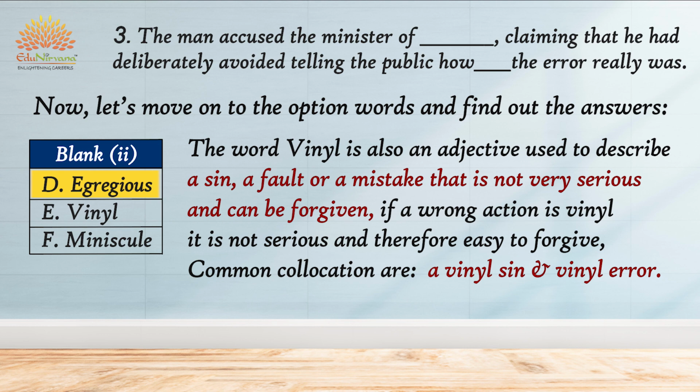Now let's move on to the second option for the second blank, and the word is venial. The word venial is also an adjective and it is used to describe a sin, a fault or a mistake that is not very serious and can be forgiven. If a wrong action is venial, it is not serious and therefore easy to forgive. The common collocations are a venial sin, a venial error.